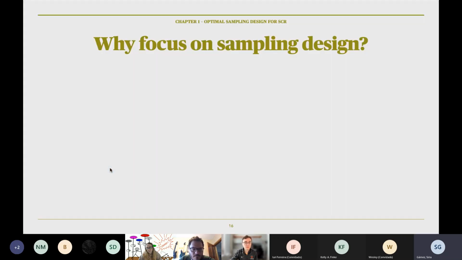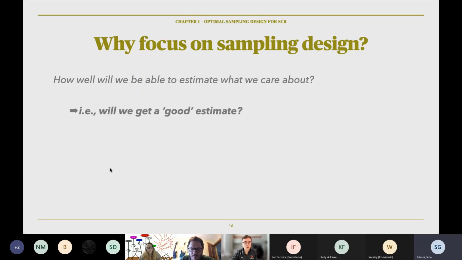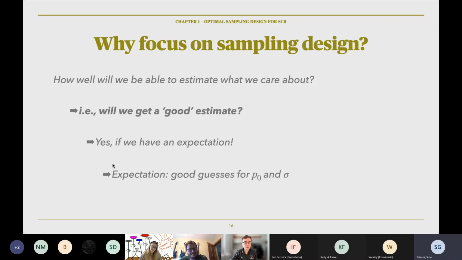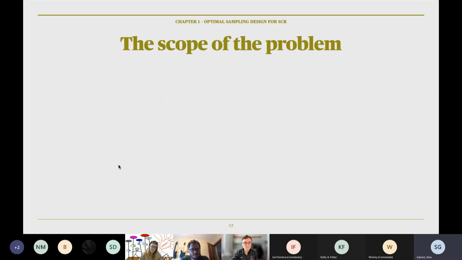So why focus on sampling design? Well, so we can answer a different question, which is how well will we be able to estimate what we care about? In often case, that's density. Or in other words, will we be able to get a good estimate? We have an expectation of the data we're going to collect. We can build that expectation by having good guesses for P0 and sigma from the literature or from pilot studies. That gives us an idea for home range size, which we can use to figure out how far or close our camera traps need to be.